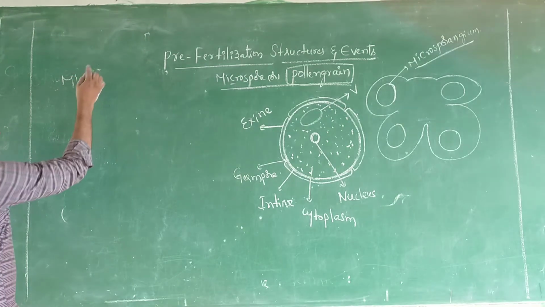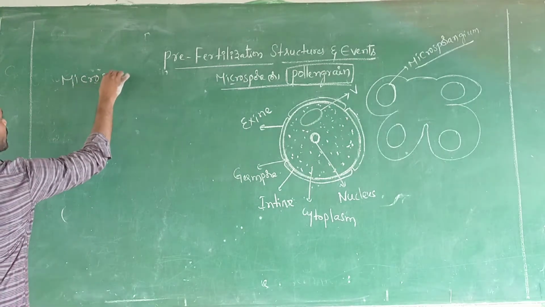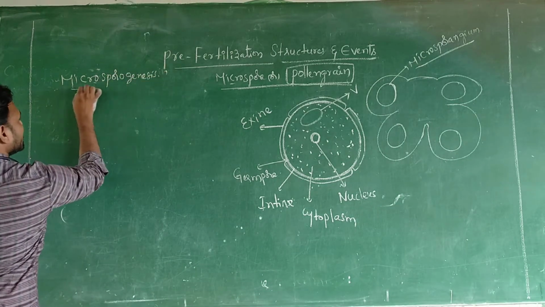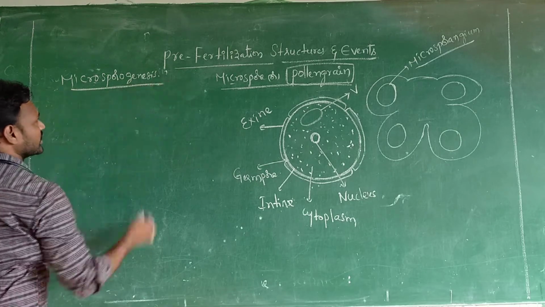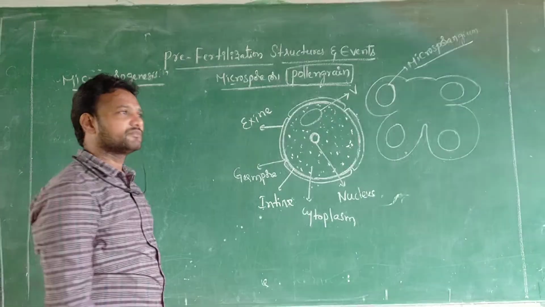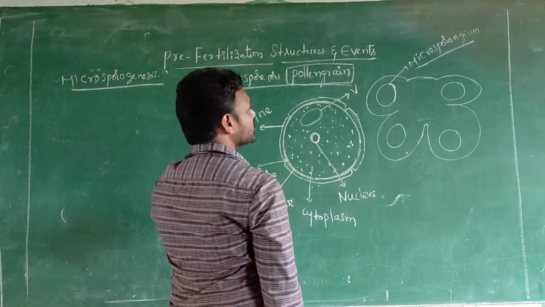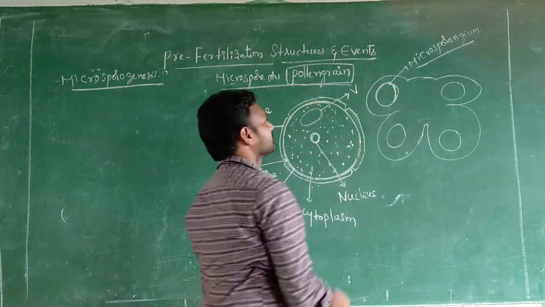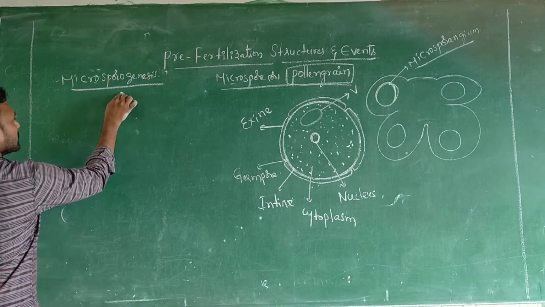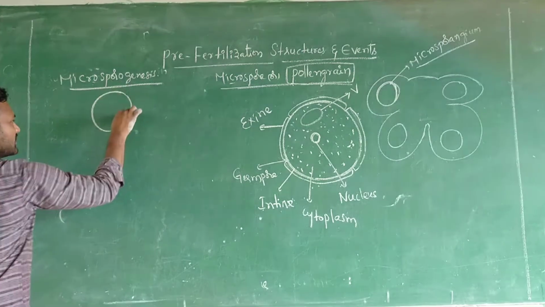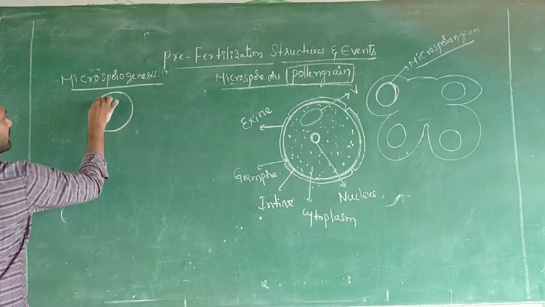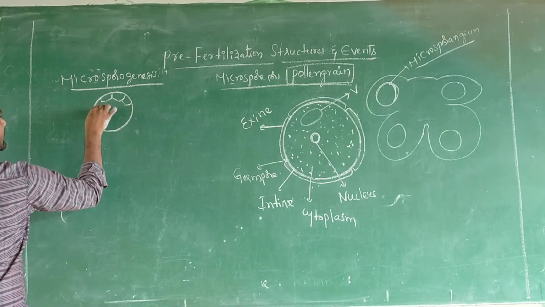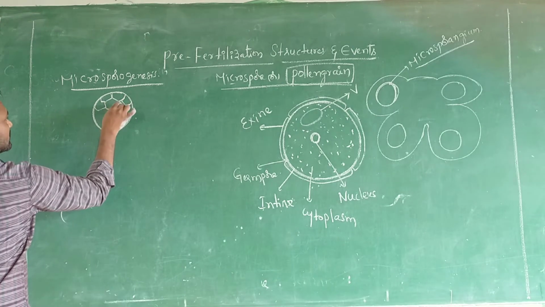microsporogenesis. So what is the meaning of microsporogenesis? Microsporogenesis means, this is the microsporangium. Within a microsporangium, these structures are there, you observed.